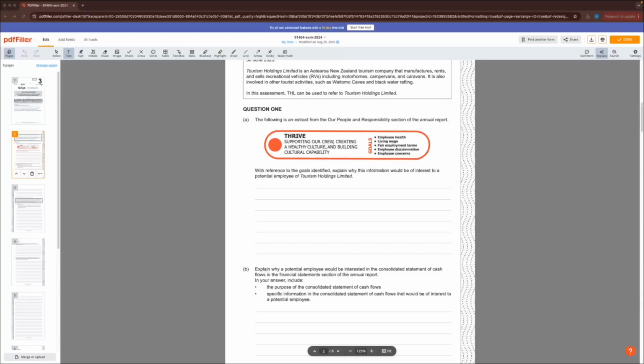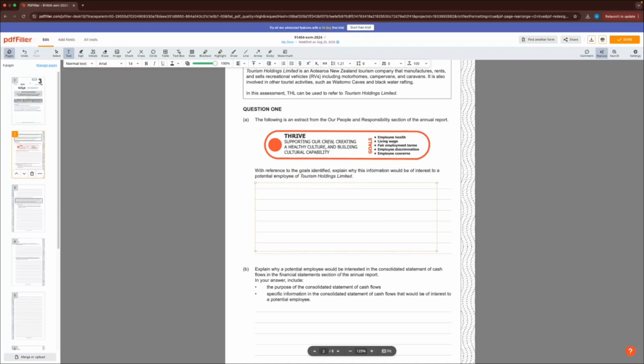So in terms of putting that into words, guys, we'll just come in here and make a text box. We'll start off by talking about how THL is creating a work environment that prioritizes looking after its employees.